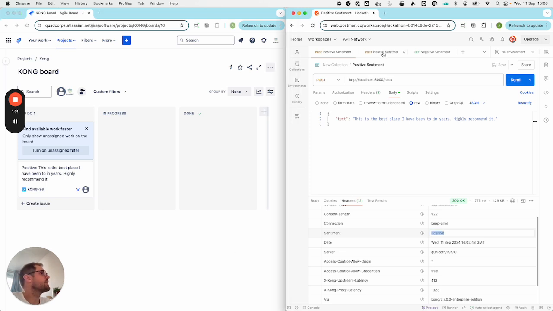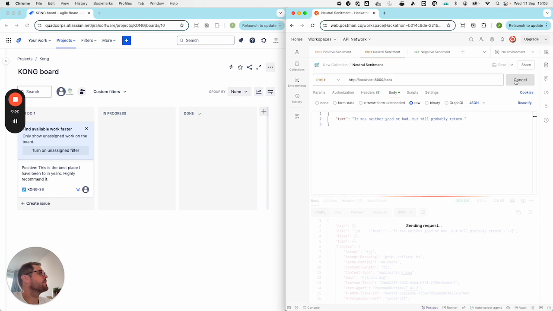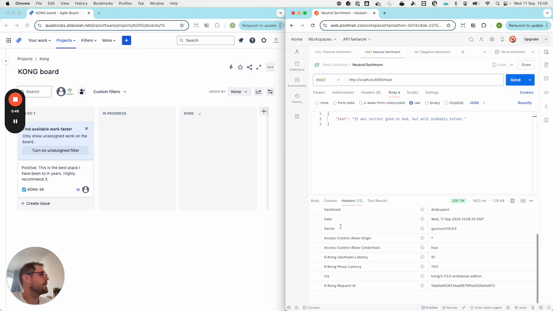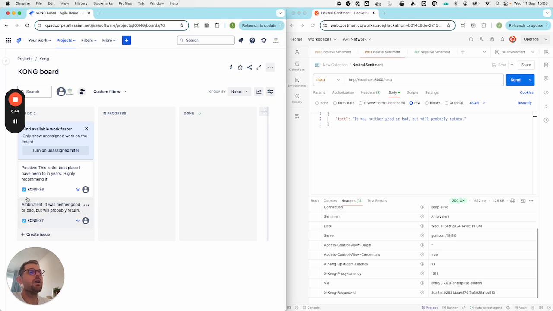Now let's go with the neutral sentiment. So the text is, "This was neither good nor bad, but will probably return." So let me send that off to the Kong endpoint. It's coming back with a sentiment of ambient in this case. And there we go, ambient. It gets sent with a low priority. So it is higher in priority than the positive one.